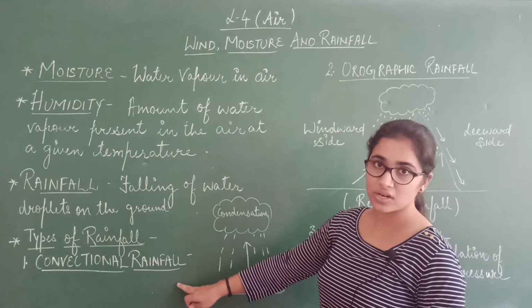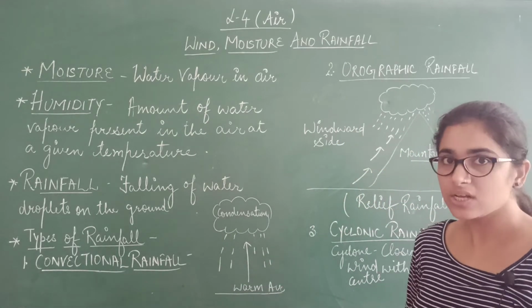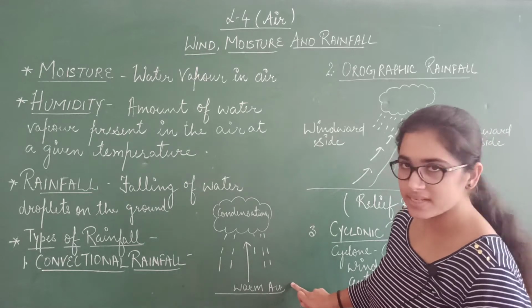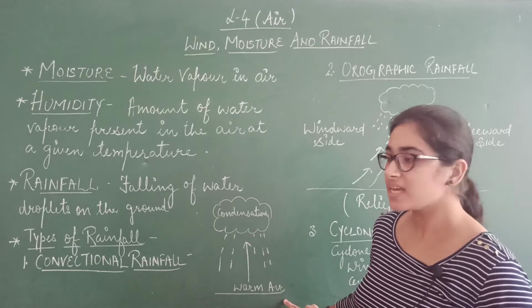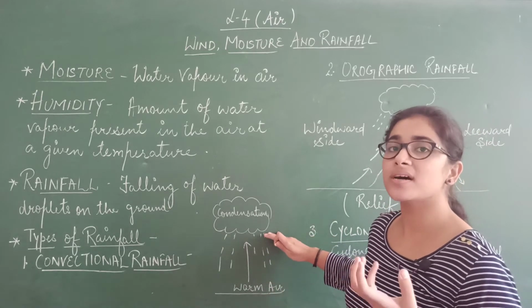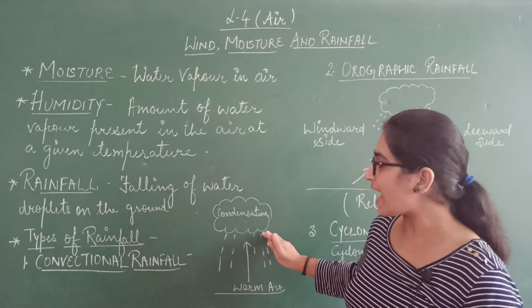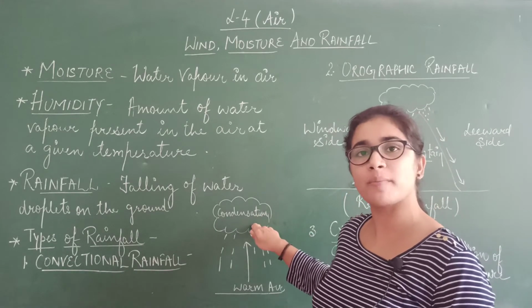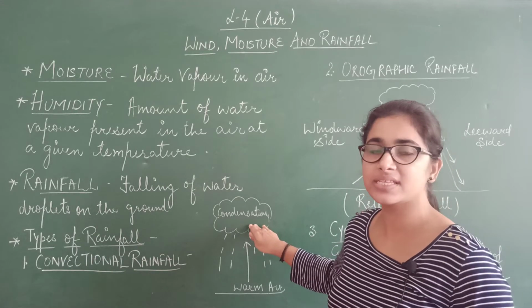What is convectional rainfall? First of all, here the vertical transfer of heat takes place. So what will happen? Suppose this is the surface of the earth. Here the warm air is there. This warm air, being lighter in weight, rises up, and when it reaches some height, when the air is no longer able to hold the moisture, at that point condensation will take place. This condensation will lead to the forming of clouds, and finally when the clouds become very heavy in weight, it will rain.